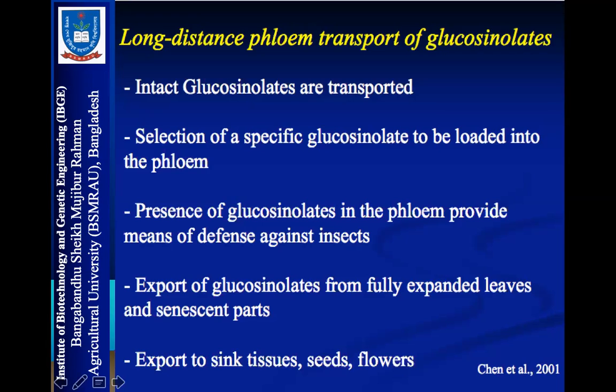Selection of specific glucosinolates is insect repelling as well as toxic for the insects, because when plants are exposed to attack by herbivores, glucosinolates come in contact with the myrosinase enzyme, and myrosinase breaks down the glucosinolates and produces lots of toxic compounds, even hydrogen cyanide, a poisonous substance, sulfur gas, and others.